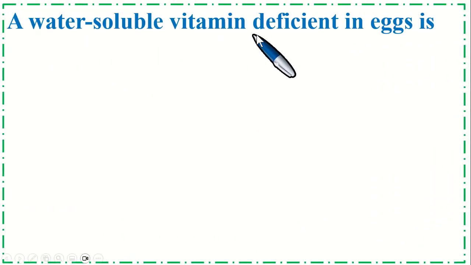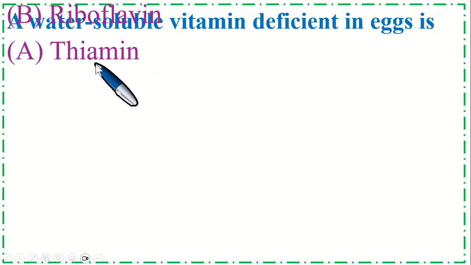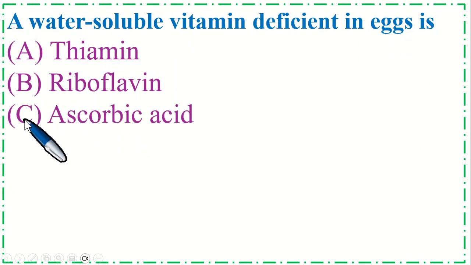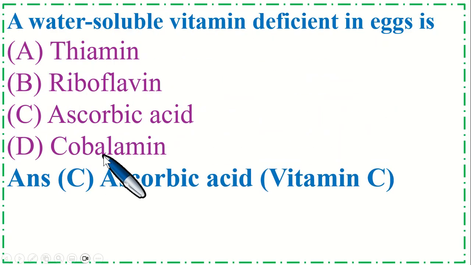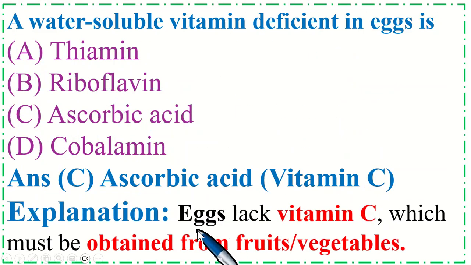A water soluble vitamin deficient in eggs is option A, thiamine. B, riboflavin. C, ascorbic acid. And option D, cobalamin. So the correct option is C, ascorbic acid, which is also known as vitamin C. Eggs lack vitamin C, which must be obtained from fruits or vegetables.